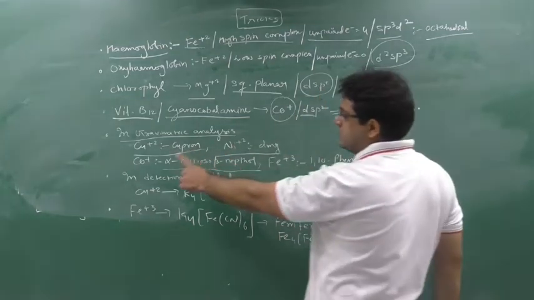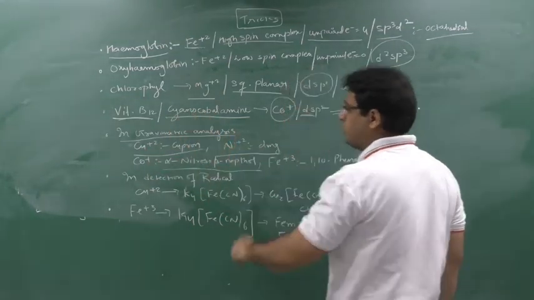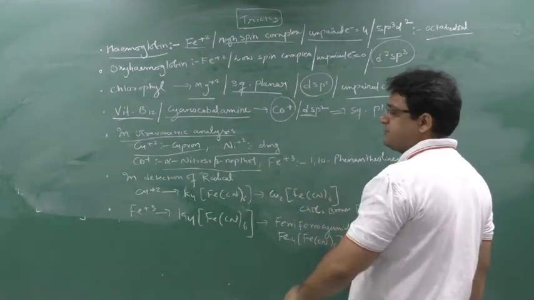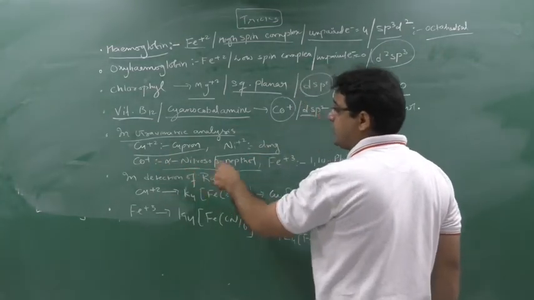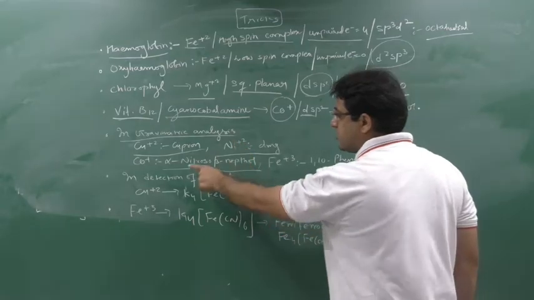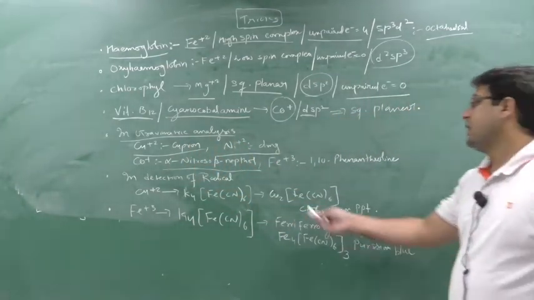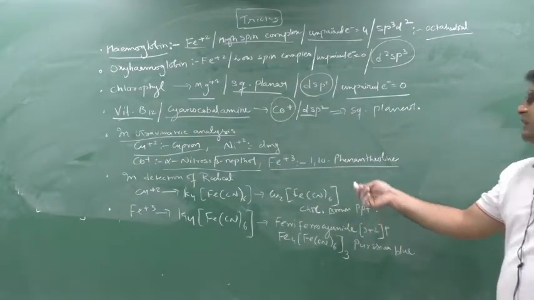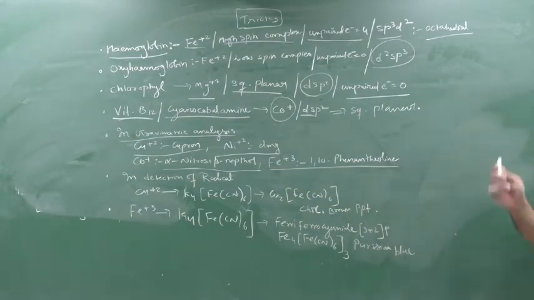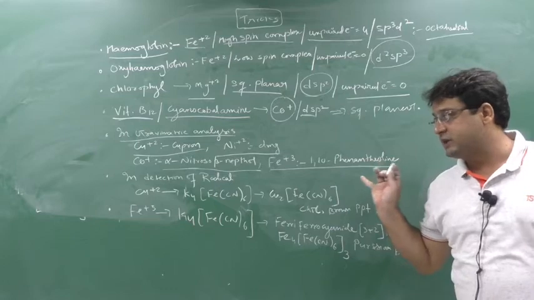In gravimetric analysis, for Cu+2 we use cupron, for Ni+2 DMG is used, for Co+ we use alpha nitroso beta naphthol, and for Fe+3 we use 1,10-phenanthroline. Please remember, all these names are important. These are certain chemical names you should remember.